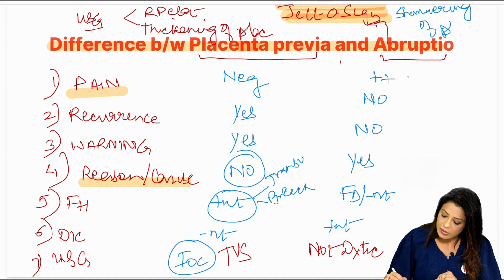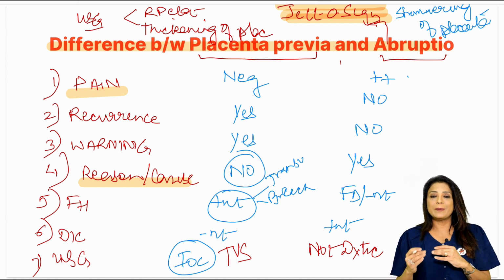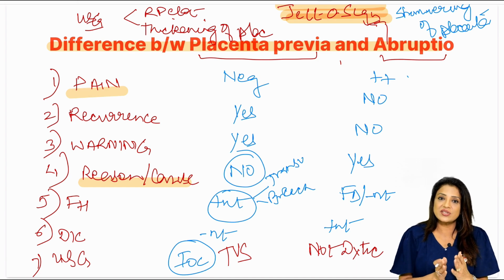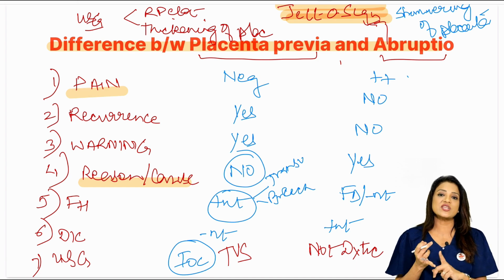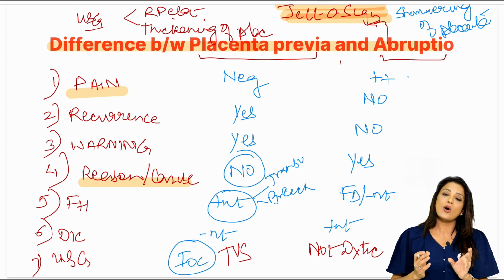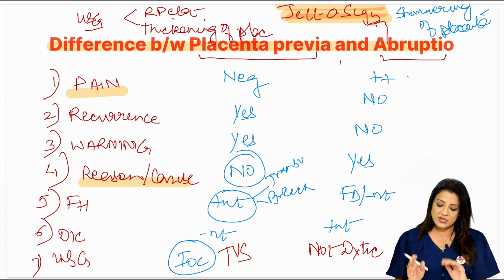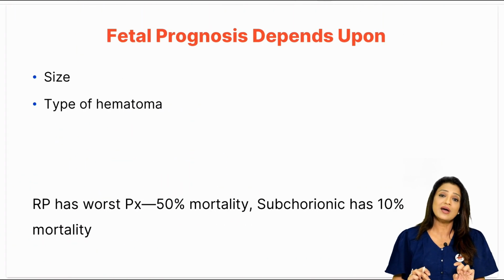Shimmering of the placenta happens because of collection of blood behind the placenta. So that is again an indication that there is abruption. Shimmering of the placenta is known as the jello sign. Another sign is thickening of the placental bed, probably because of blood collection, or a clear-cut retroplacental clot, but USG is not diagnostic of abruption. So these are the differences between placenta previa and abruption.